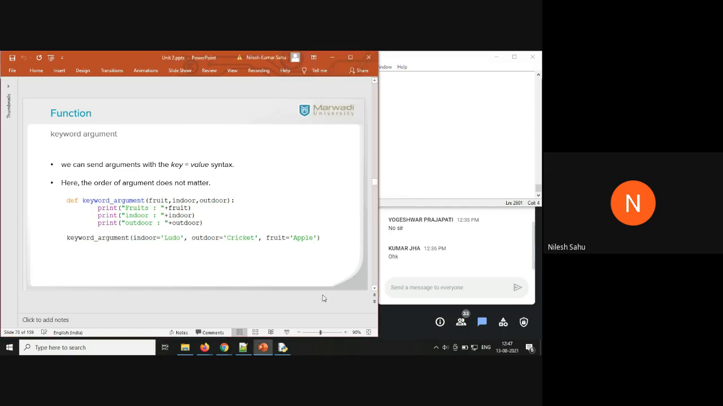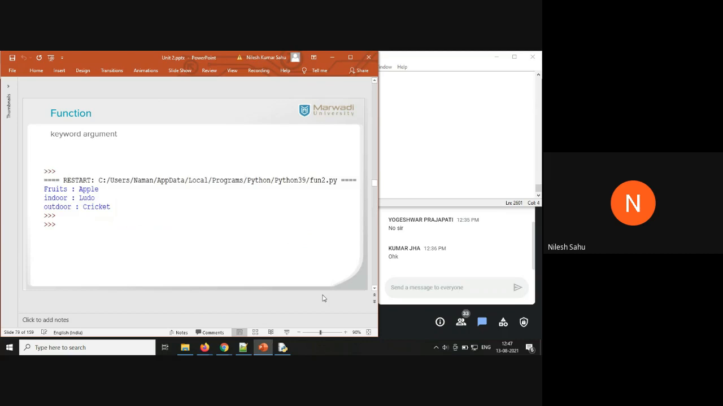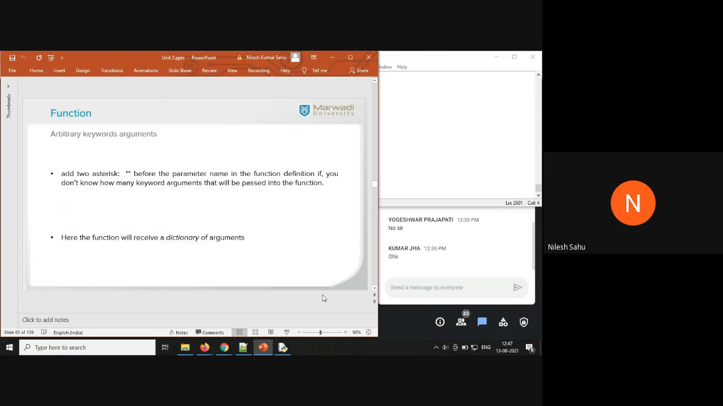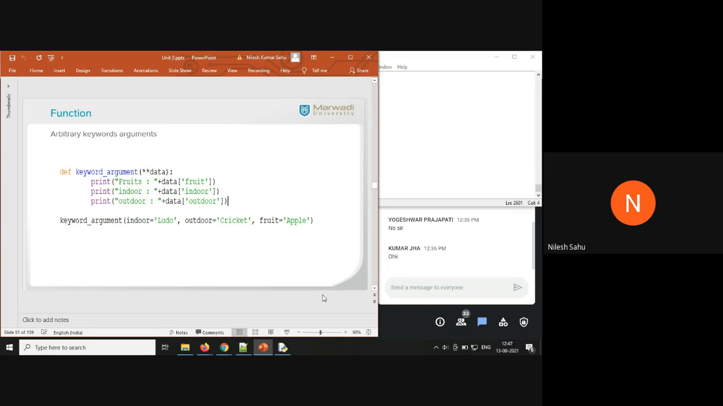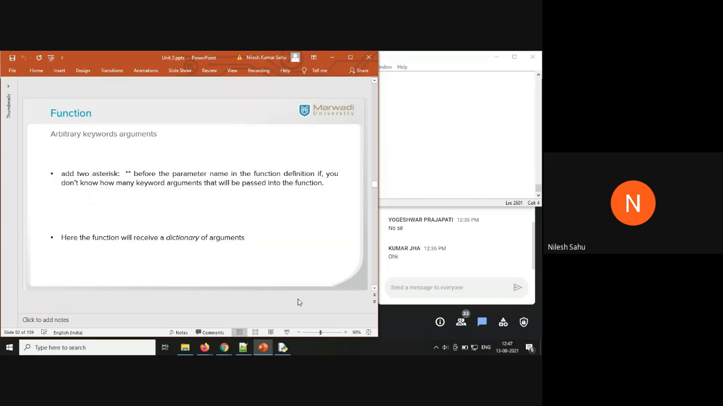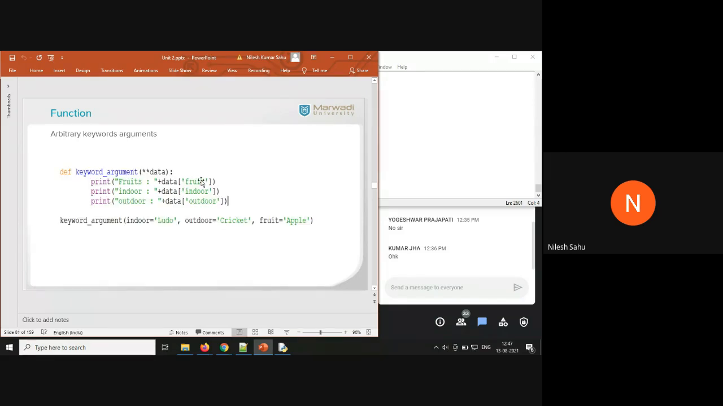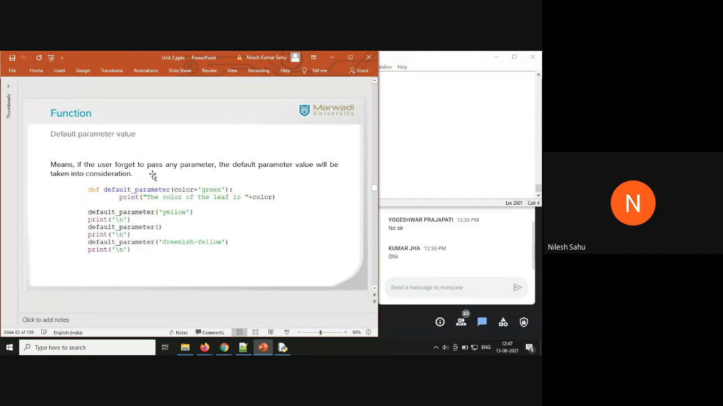Now again, we don't know how many keyword arguments there may be, so we can use a double asterisk sign here. That is known as arbitrary keyword argument. And what is the function going to receive? The function is going to receive the dictionary data type, because we are passing key value pairs. This is known as arbitrary keyword argument.